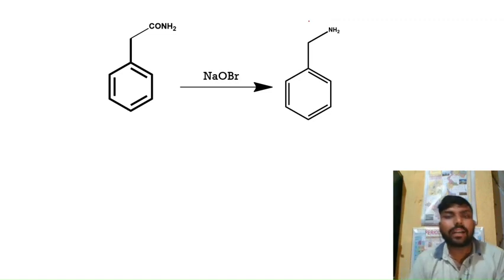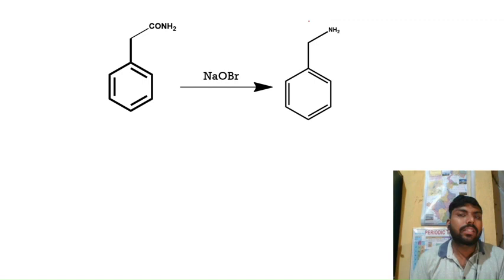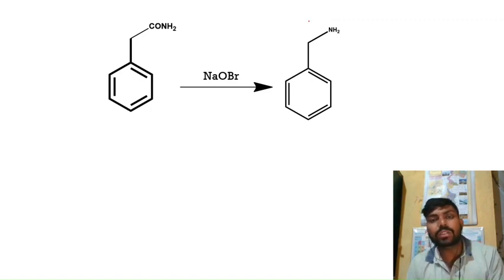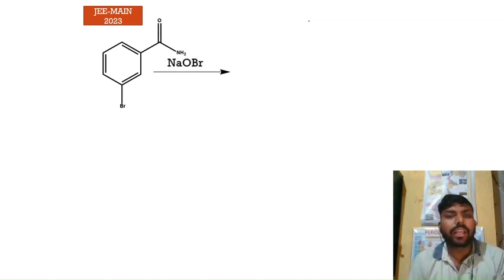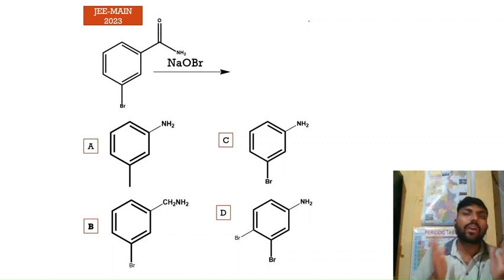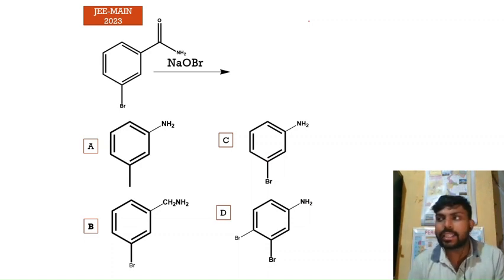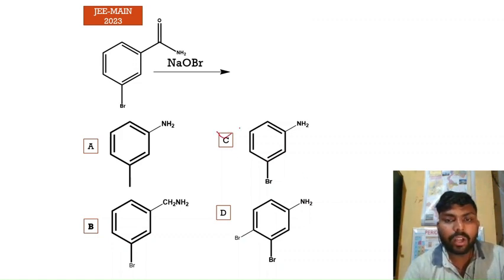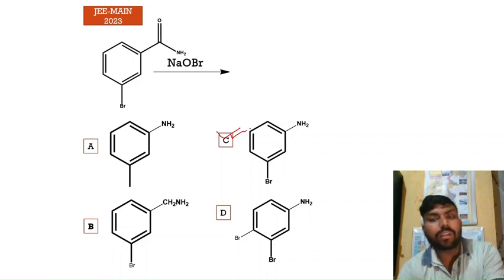Now let's see one question which came in the JEE Mains 2023 session 1 examination, and after that you will get an idea of what type of questions can come in your upcoming examinations. Here is the question: if you have 3-bromobenzamide and it is treated with sodium hypobromite, then what will be the product? Four options have been given. Now you know the Hoffman degradation reaction, so the product will be option C, because it is forming an amine.